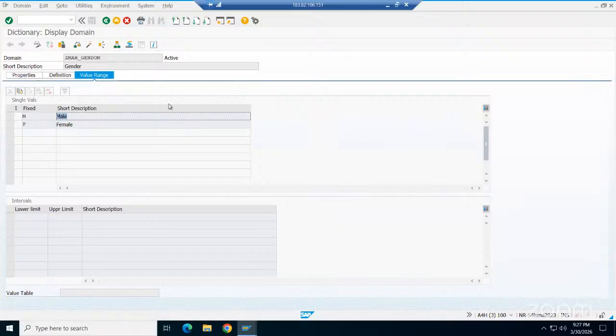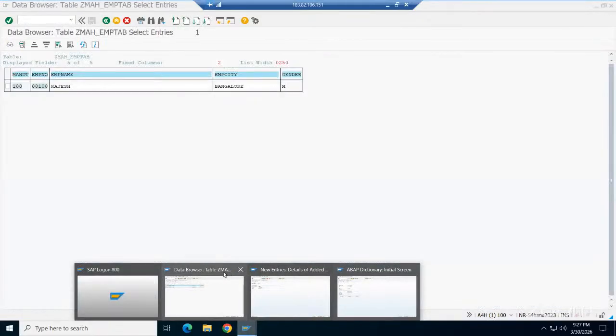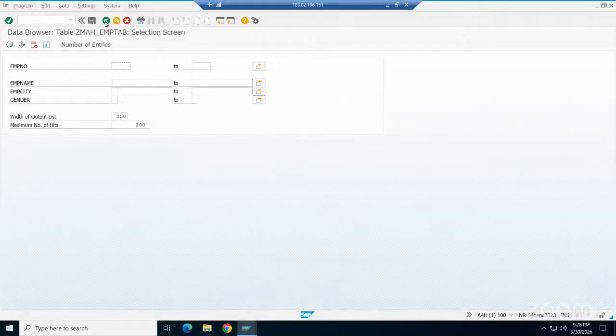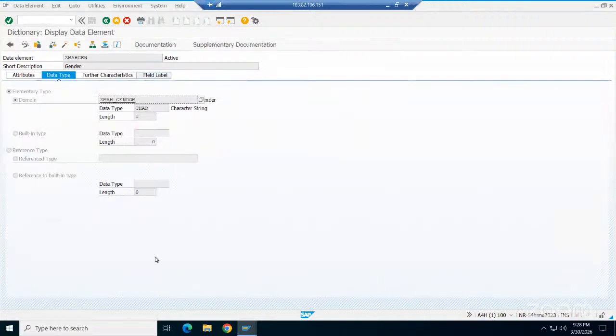What inside the data element means is, I go to the table here, go to the data element. This is the data element, this one. In this only you can use the domain. You can't use it in an ABAP program at all. If you want, I can try. But the same thing will work for built-in type, right, sir? Built-in type we can use in a program. If you take built-in type, it becomes only a data element without a domain.